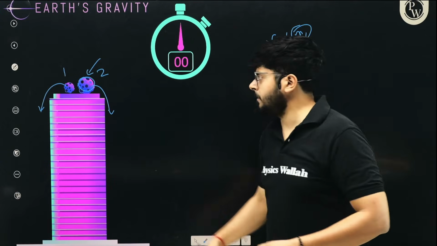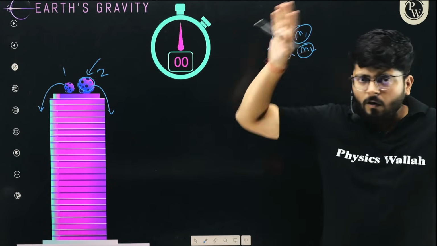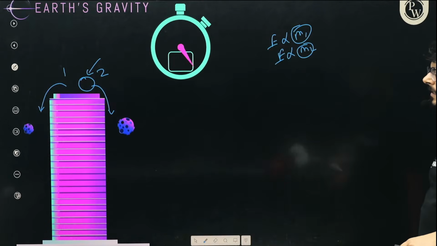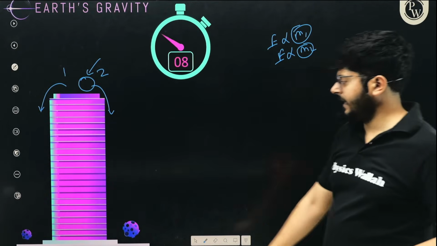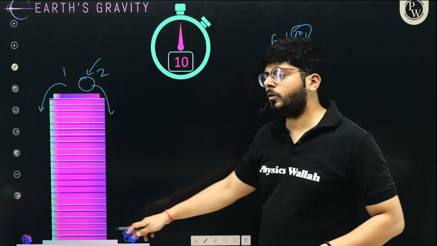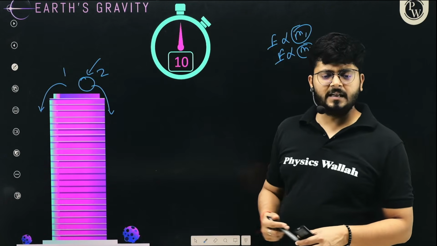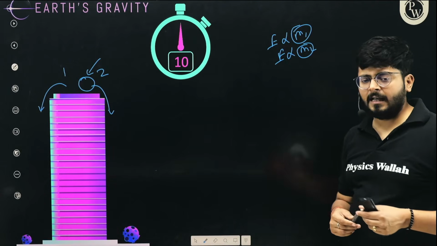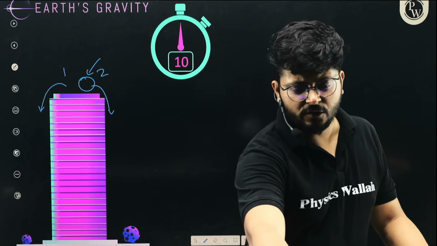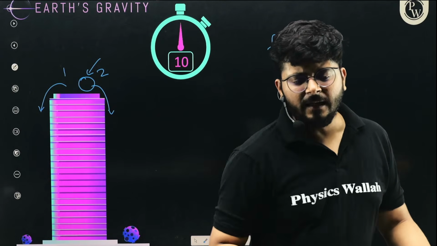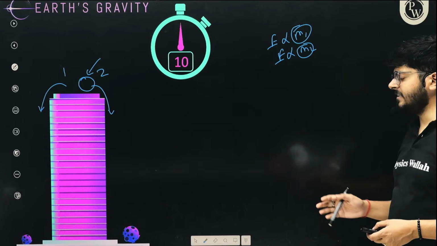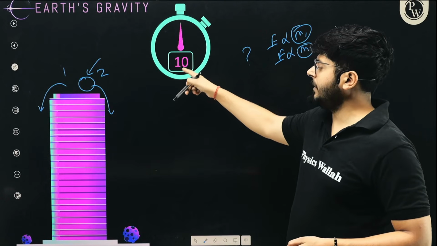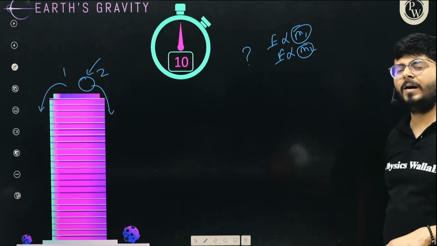should move faster, right? But very non-intuitively, when we allowed them to fall, you see that the heavier object and the lighter object both reach the surface at the same time, right? A heavier object and a lighter object are both allowed to fall towards the surface of earth, and we observed that both of them reach the surface at the same time. So why is that happening? Both of them are reaching in 10 seconds or so, right? So why is that happening?